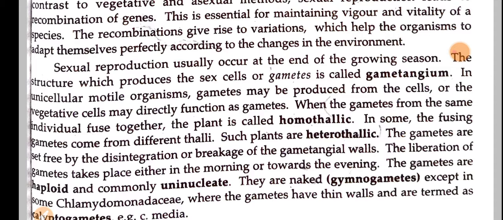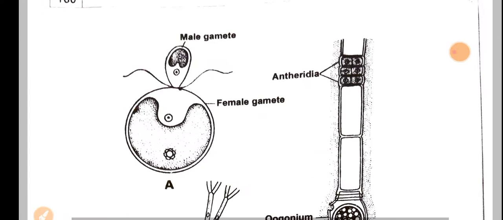Liberation of gametes takes place either in the morning or towards the evening. Whenever the temperatures are low, these gametes will be released, so in the early mornings and in the evenings. These gametes are haploid and commonly uninucleate, and they are naked except in some Chlamydomonaceae, where the gametes have thin walls and are termed cryptogametes.